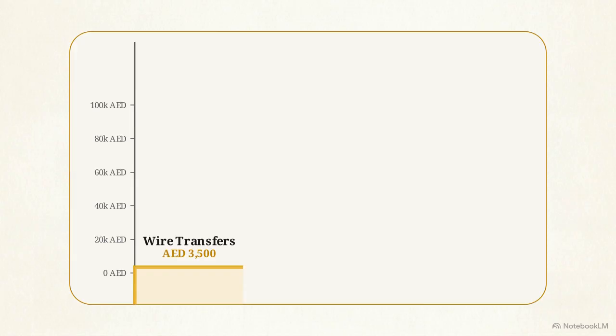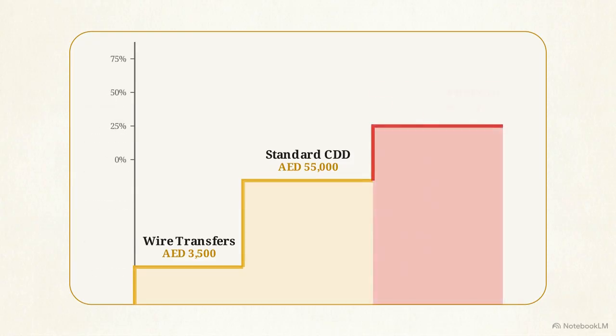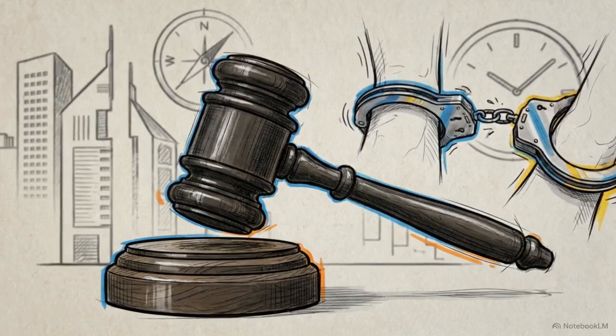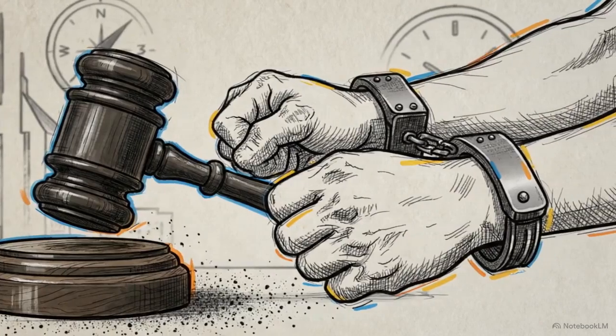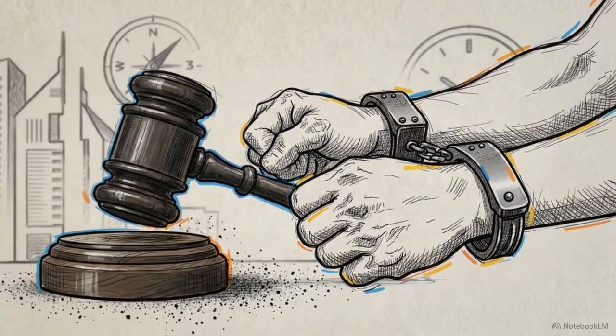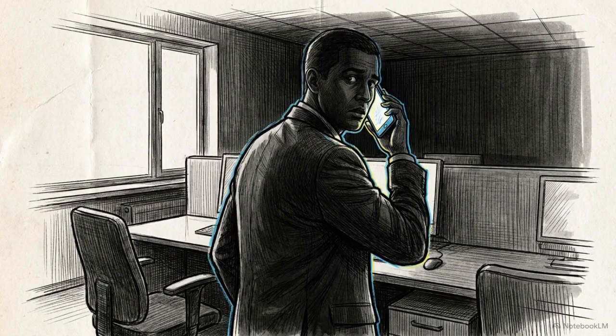This stepped meter marks the exact triggers for AML compliance. Wire transfers trigger checks at 3,500 dirhams. Standard customer due diligence triggers at 55,000 dirhams. Beneficial ownership identification kicks in at exactly 25% controlling ownership. Money laundering regulations do not offer leniency. An attempt at money laundering carries the exact same penalty as a successful operation. Informing a client about a suspicious transaction report, known as tipping off, is a standalone criminal offense.